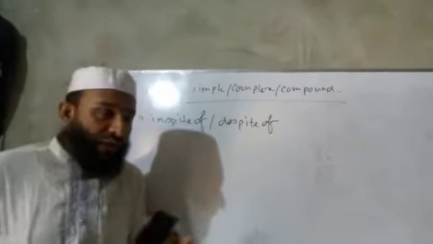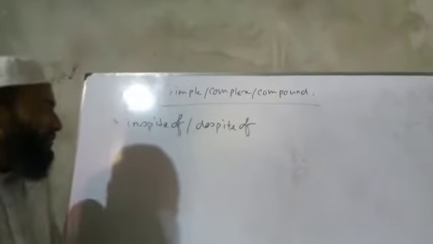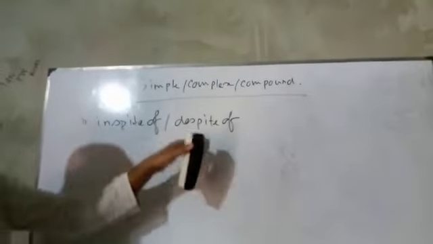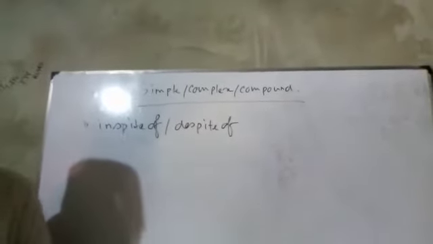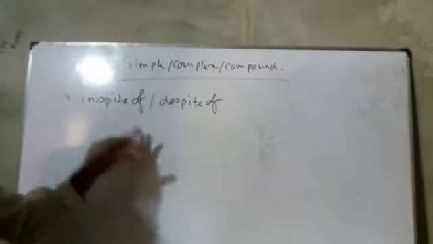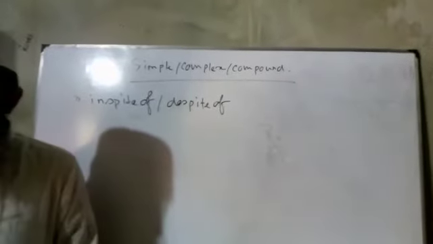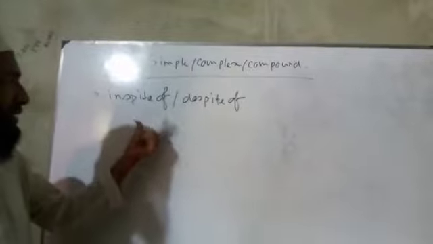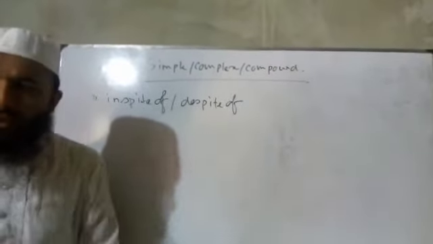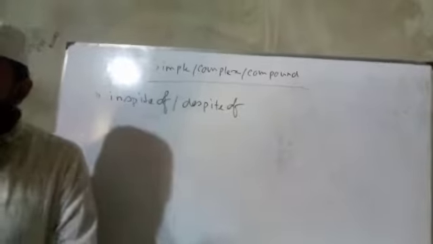After my previous class, today I want to start from these rules: in spite of and despite of. Okay, you know that it is a phrase word. Prior to that I said to you that a phrase word is used at the beginning of a simple sentence. So in spite of and despite of will be used in simple. So if there are these words at the beginning of a sentence, then we have to know that this is a simple sentence. Okay, so let us know these rules.